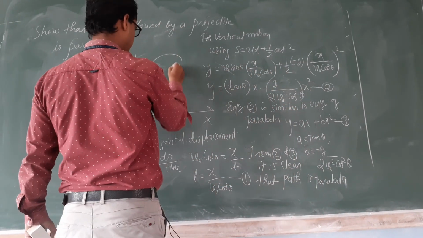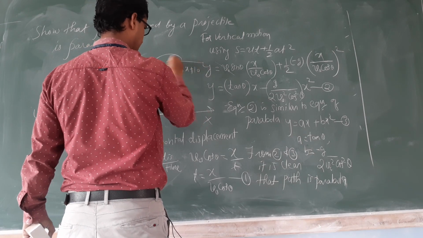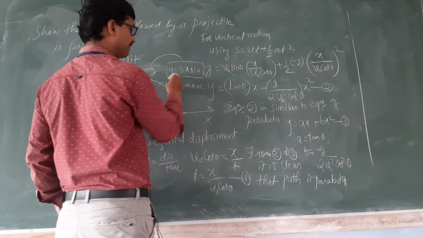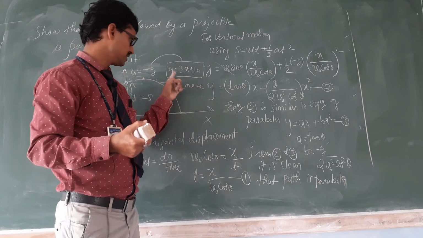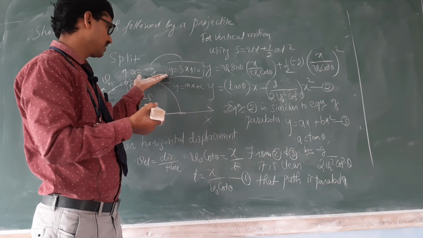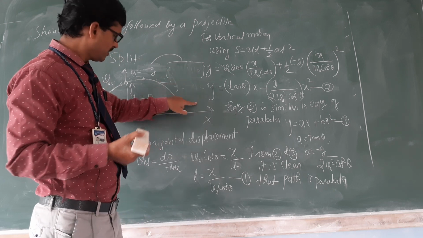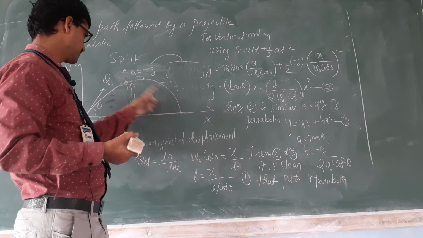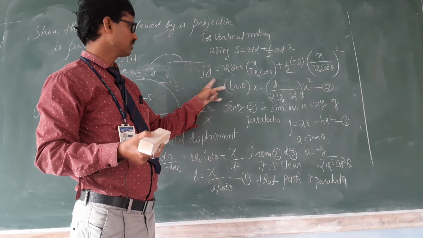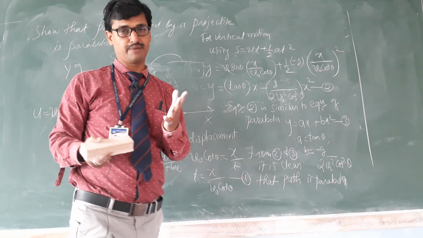See children, if our equation had been y is equal to 3x plus 10, and the standard equation is y is equal to mx plus c, we would have said the path followed is a straight line, because our equation is similar to the straight line equation. But our equation is similar to which equation? Parabola. Therefore the trajectory, meaning the path, is a parabola. See equation 1, horizontal motion. Now equation 2, vertical motion. Put time here, get the answer. So simple derivation. Take my words, 5 marks.